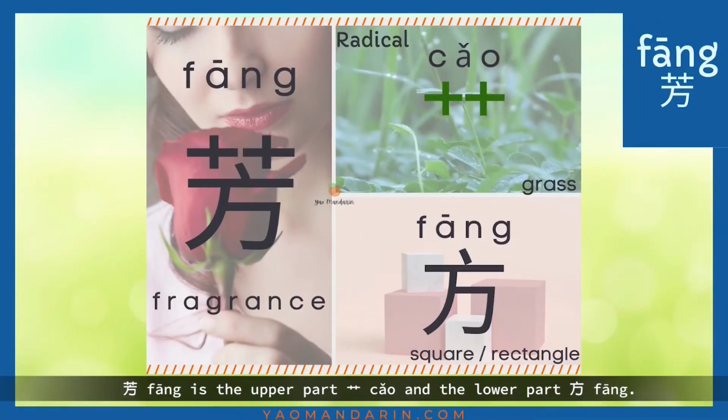芳 is the upper part 草 and the lower part 方. 芳 and 方 are the same pronunciation. 方 means square or rectangle.